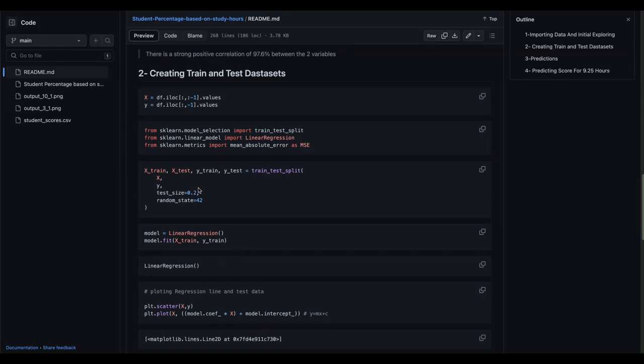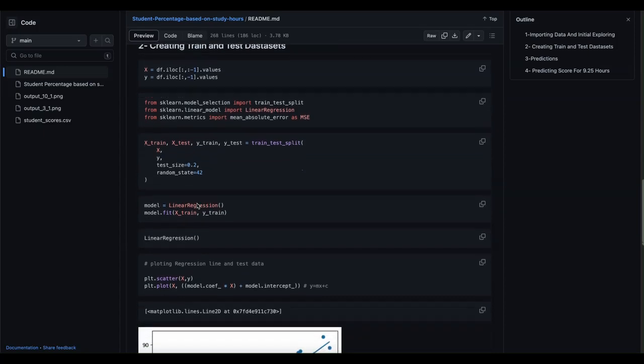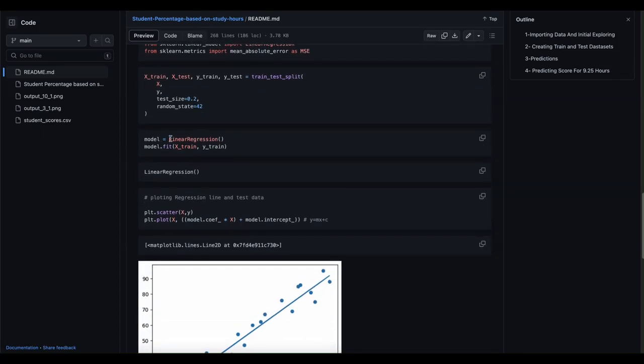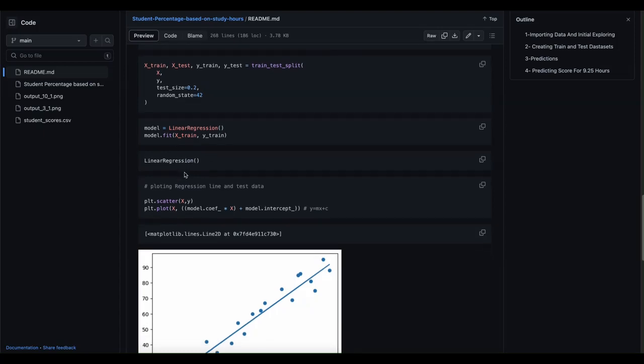First, we start by using the train_test_split method to get X train and X test and Y train and Y test, with a test size of 0.2 and a seed of 42 to make the results consistent every time we run the code. We first initiate the model by calling the constructor and making a fit using the X train data and the Y train data.